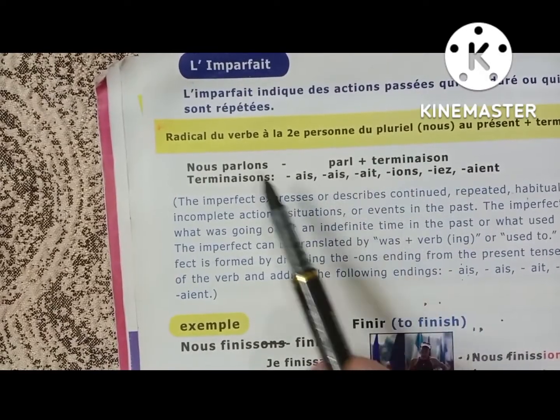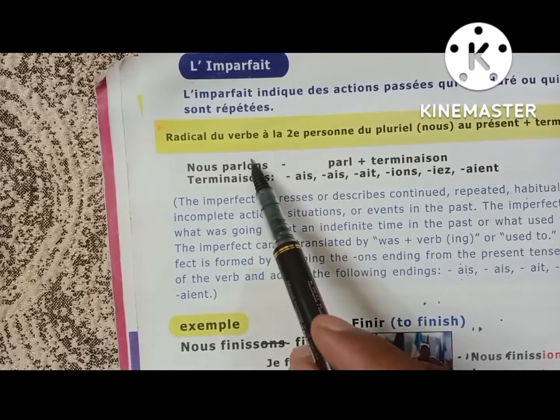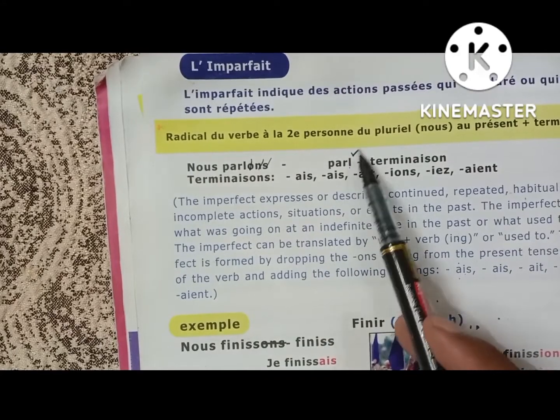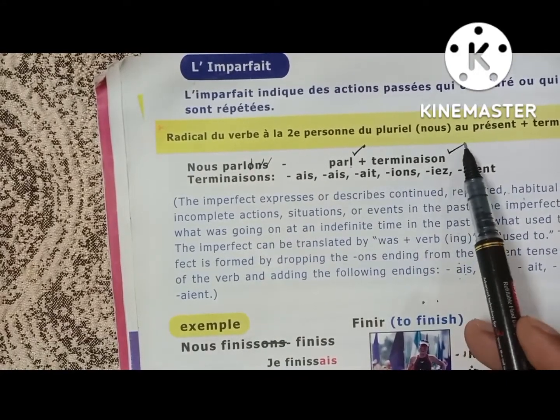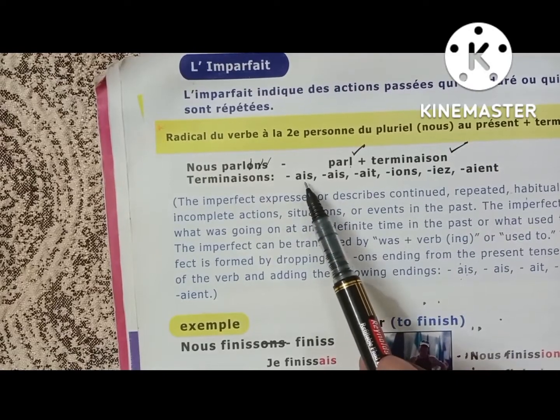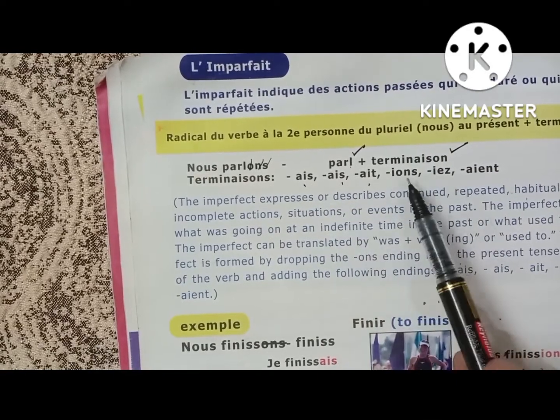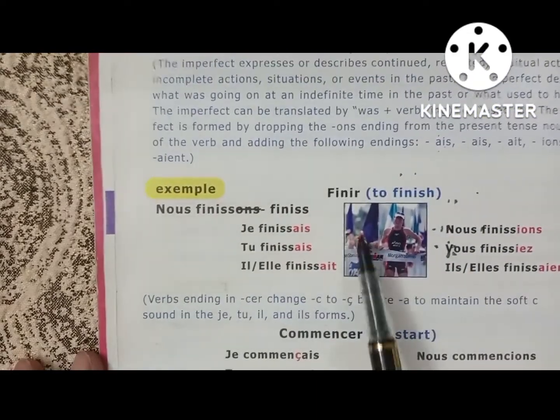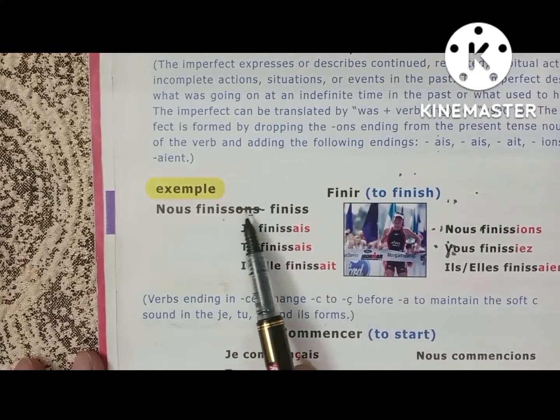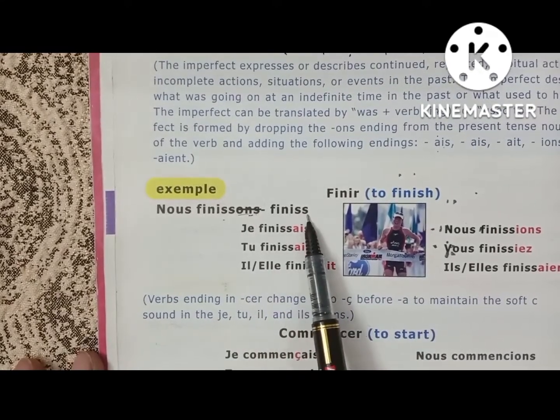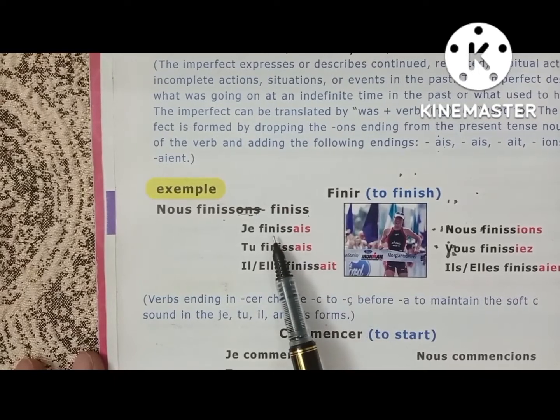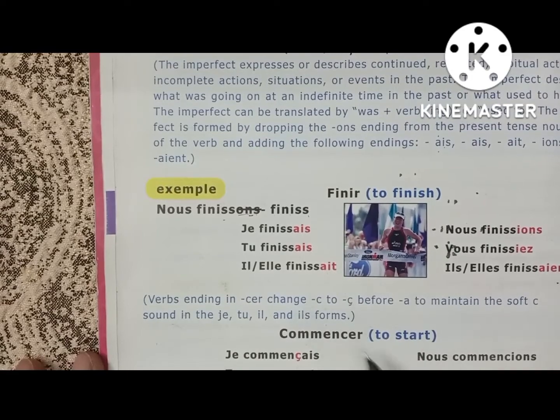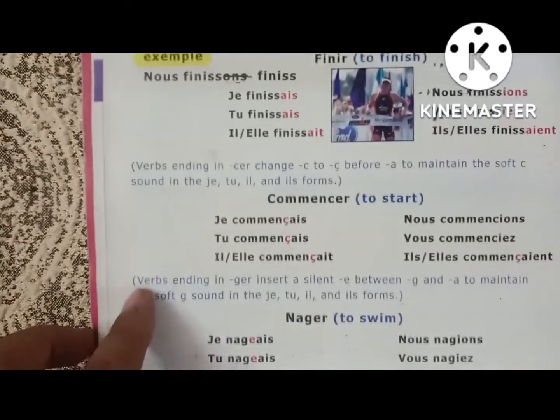After conjugating with nous, we have to drop ons. Remove it, and whatever is left, that is called the stem. To this stem we have to add the terminaisons, the endings of l'imparfait: ais, ait, ions, iez, aient. You can check one conjugation I'm showing you: finir, to finish. Finissons, ons is dropped, finiss is left, and I'm adding ais, ait, ions, iez, aient. Same thing for commencer and nager we have to do.